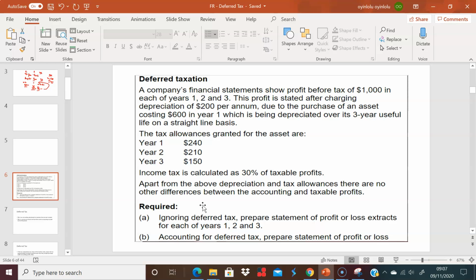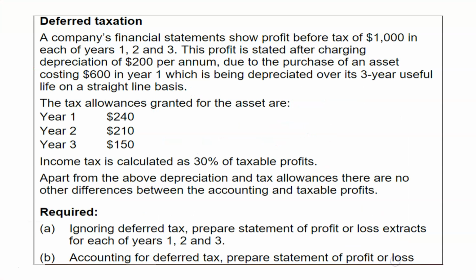So I'm going to use this question. I'm going to expand this question to discuss what's really happening conceptually. I'm not actually answering this question just yet, but I'm just going to take the same question. A company's financial statements show profit before tax of £1,000 in each year of year one, two, and three.